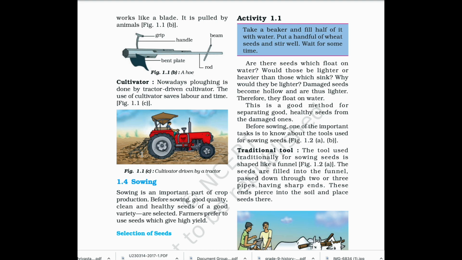Damaged seeds become hollow and are thus lighter. Therefore, they float on water. This is a good method for separating good, healthy seeds from the damaged ones. Before sowing, one of the important tasks is to know about the tools used for sowing seeds.